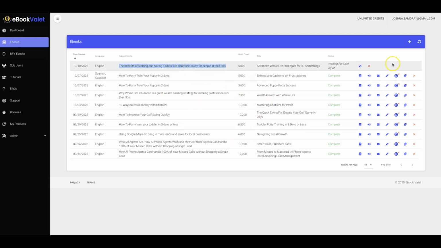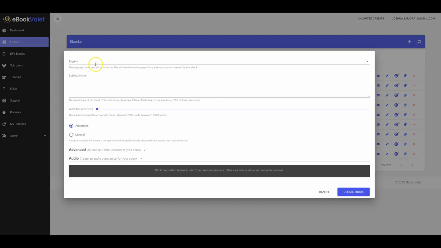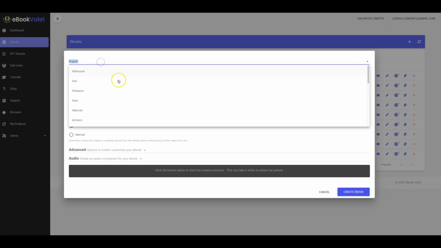So what I'm going to go ahead and do is copy that, hit this plus sign here, and this is pretty much where the magic happens. So here you can have ebooks created in pretty much any language that you see here, and we pretty much cover every major language from A to pretty much Z.